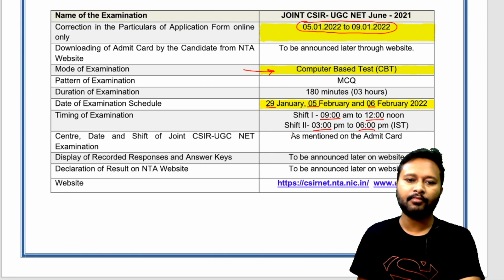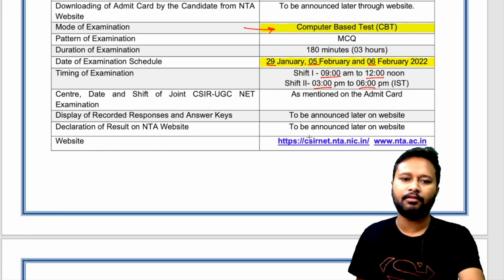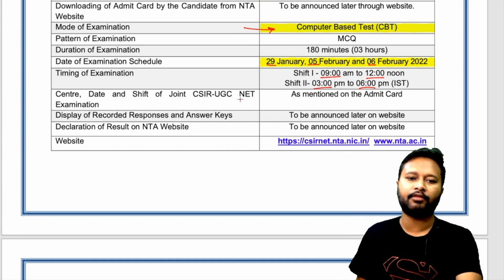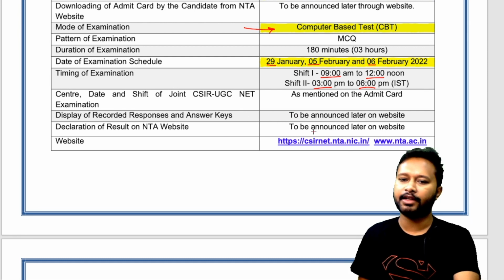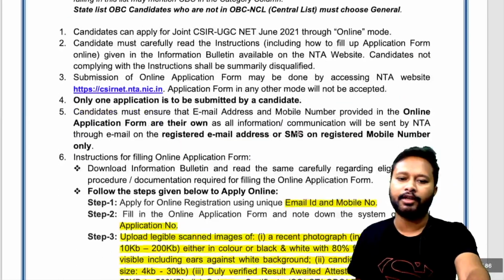Okay, center, date and shift will be mentioned in the admit card, so that will be directly provided to you. Display of recorded answer sheet will be provided later on. Declaration of result will also be provided later. Okay, let's come a little down.